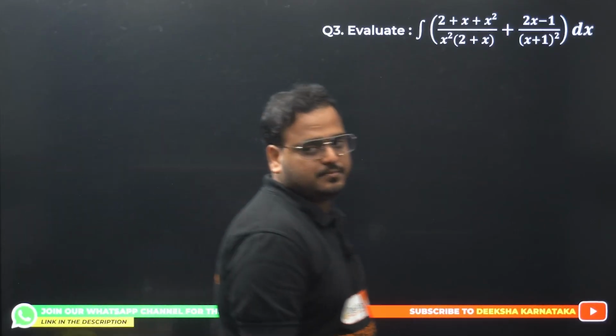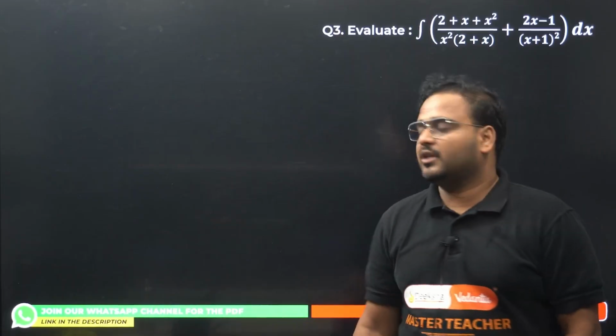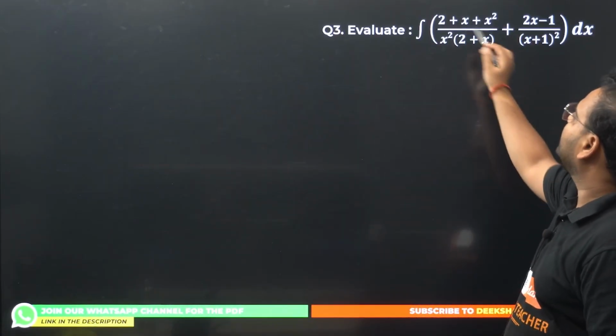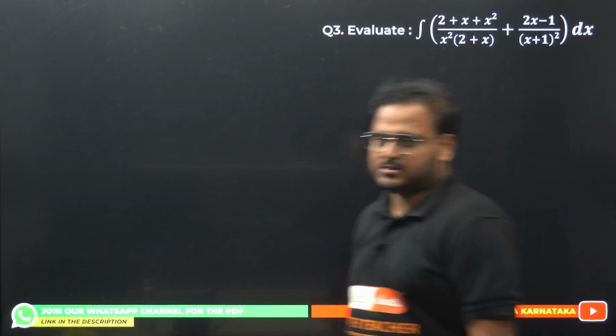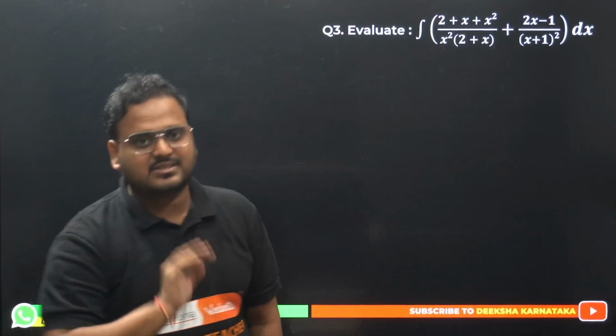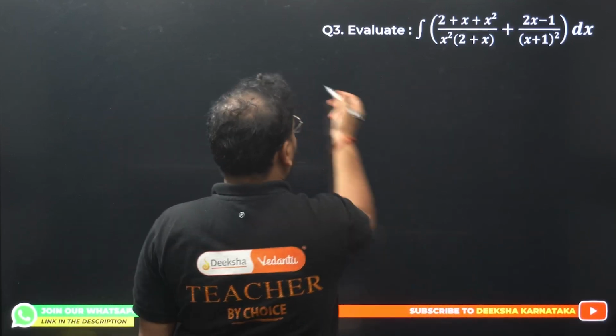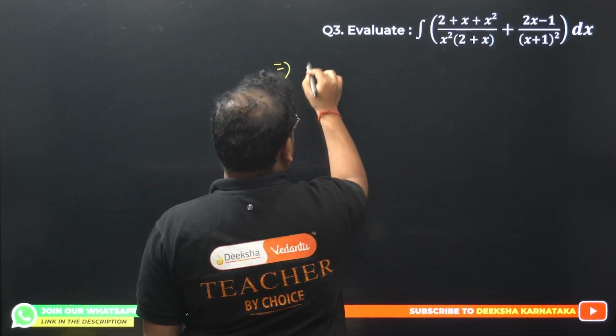Question number 3 now. Now this is a good question. This is a very good question. How do you solve this? Please check. We have to look for what we can get cancelled and how we can use the formulas. Right now, if you see, it's very challenging. But if I break this question down, please check.